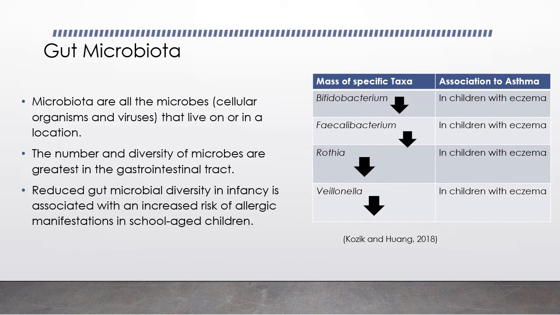Microbiota are all the microbes, both cellular organisms and viruses, that live on or in a location. Our focus is on the human microbiota. The number and variety of microbes are greatest in the GI tract. The image on the right shows that reduced types of specific gut microbial diversity during infancy is associated with an increased risk of allergic manifestation in children.